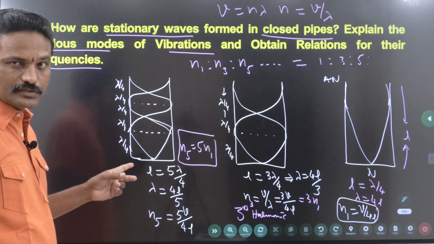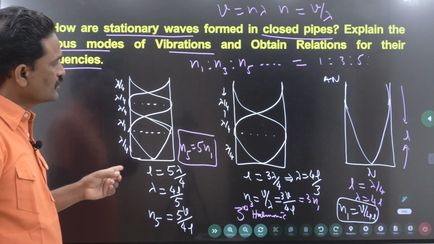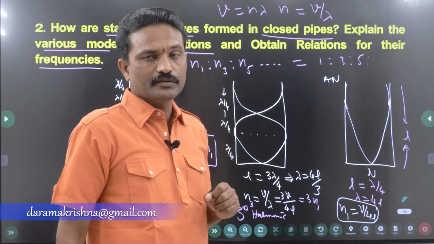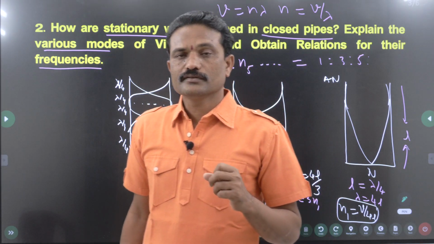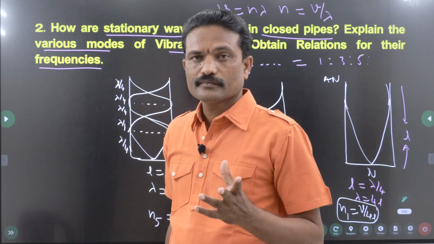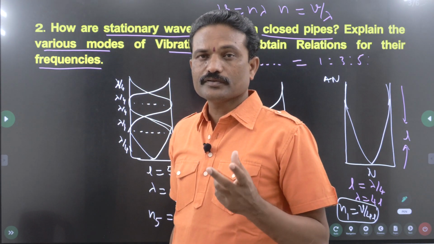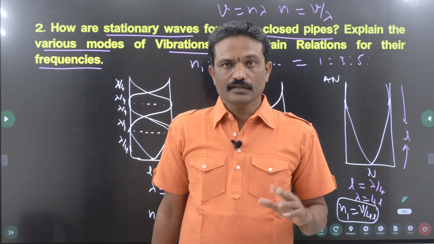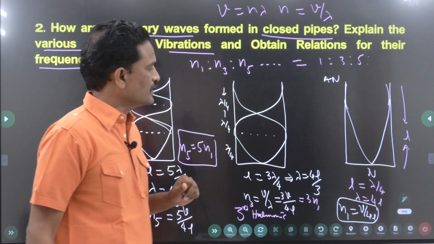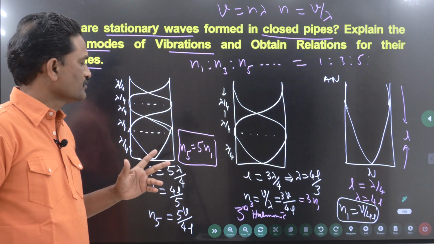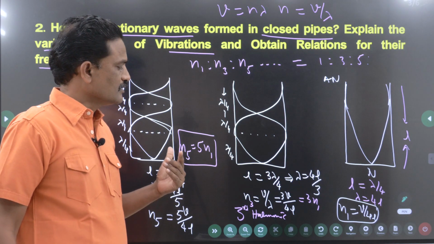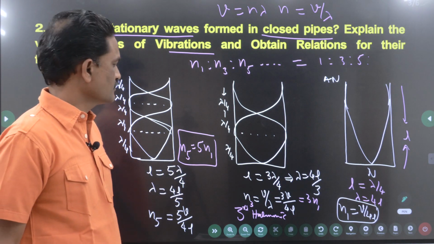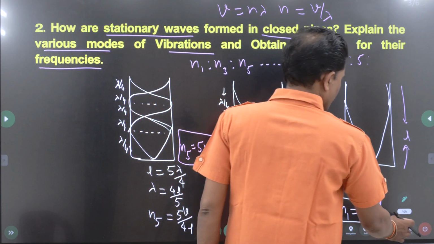Out of these two questions, you will get either one or you may get two. Because in the model paper given by the Board of Intermediate Education, the first two essay type questions are given from the first chapter only. Is this clear? Right. If you get these two questions in the exam by chance or by luck, you will be fortunate that you will score 60. Is this clear?